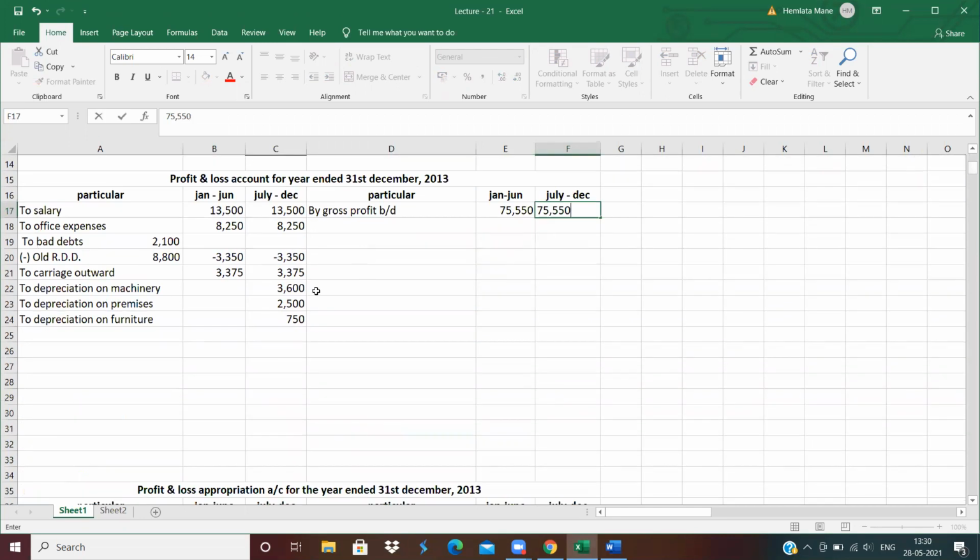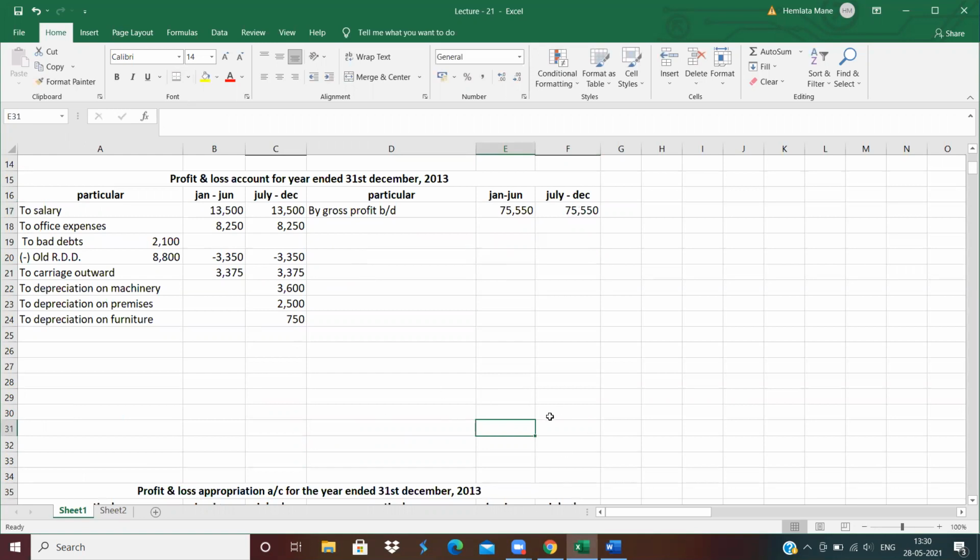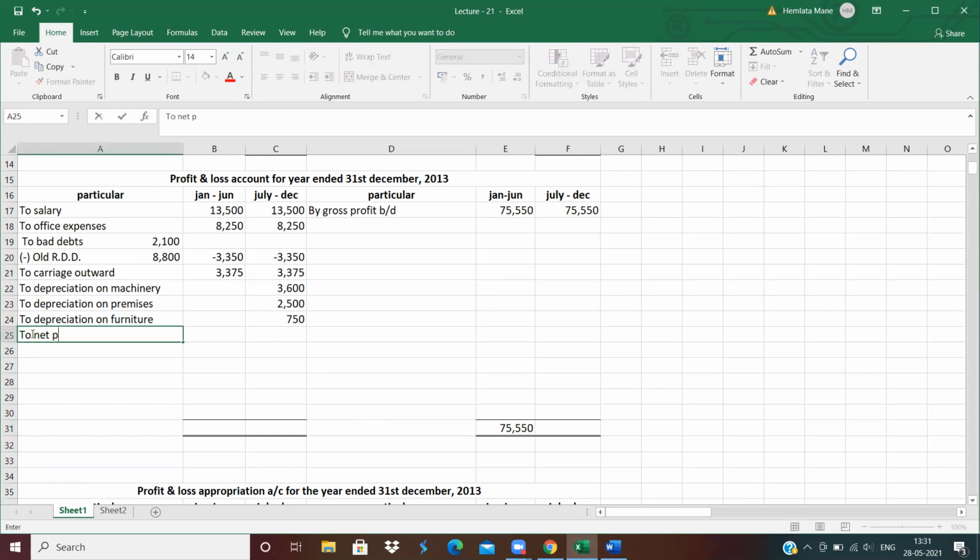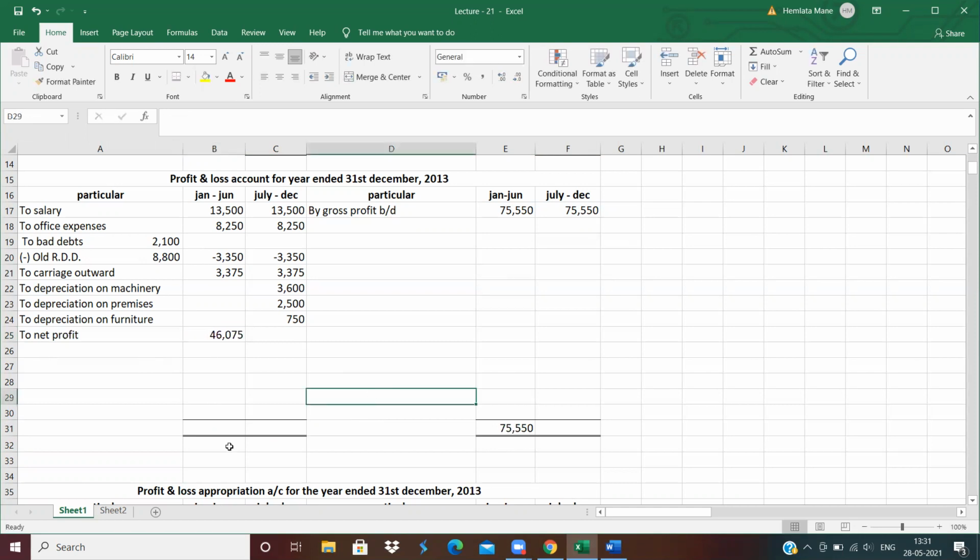Now see, close only the column of January before 6 months. Close the column of before 6 months first. 75,550 minus all this amount, means to net profit. To net profit 46,075. Clear? How to close?